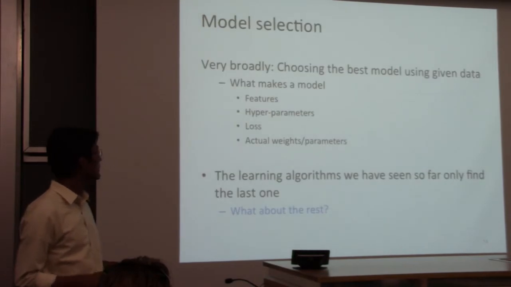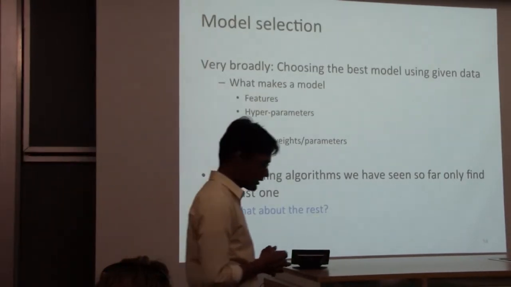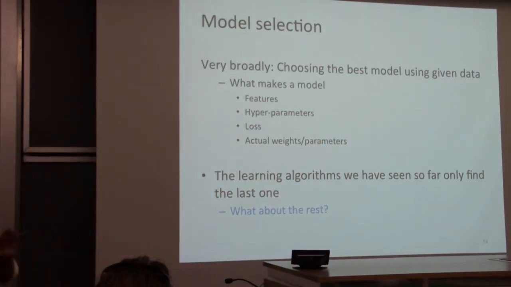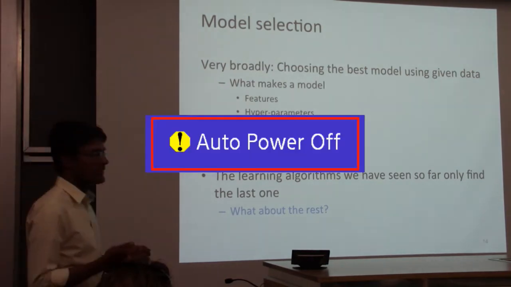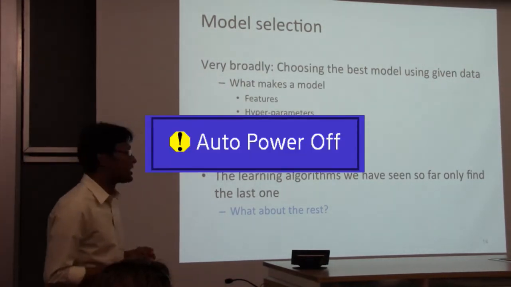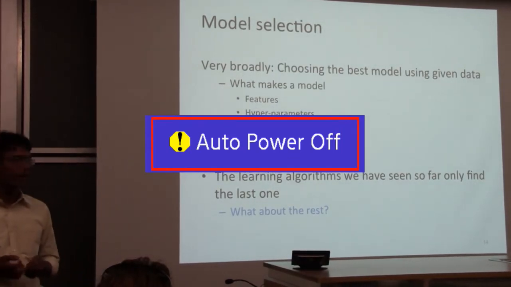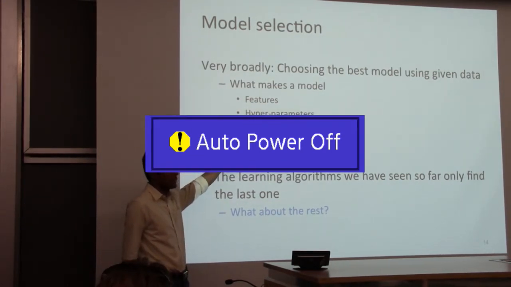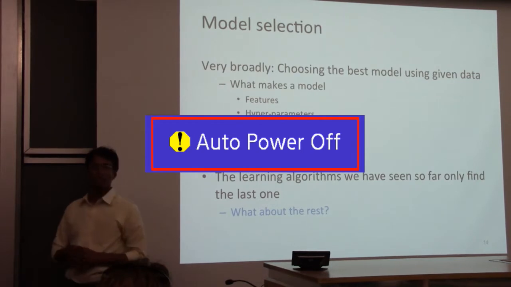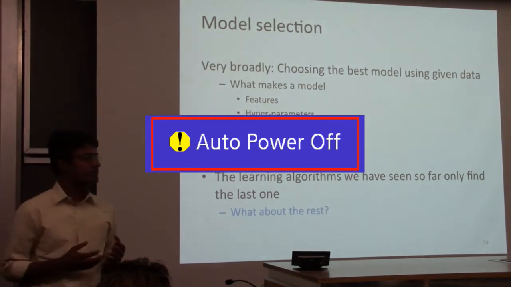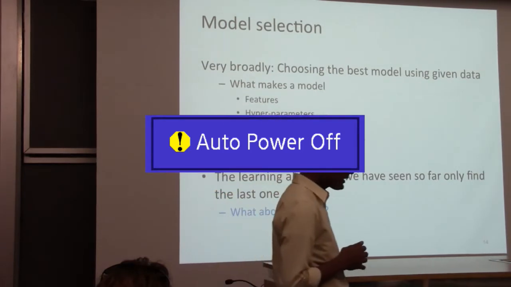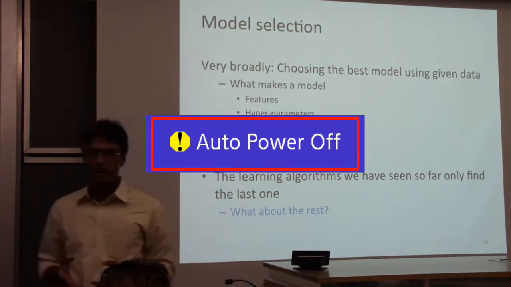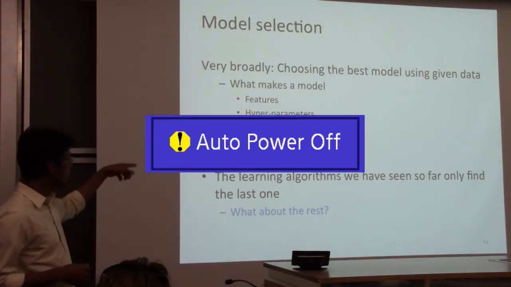So the question is obviously the following. Choosing the model involves not just finding the weight vector, but doing all those other things. Finding a feature set, finding the best hyperparameters, defining a loss function, and all those things. And if you notice, all the learning algorithms we looked at focus on this last bit. Because the last bit is well studied, you get these nice convex problems, and it makes for good, entertaining lectures. But the fact is, if you're going to implement all these things in practice, and if you want to use machine learning in your application, you need to figure out all those other things.